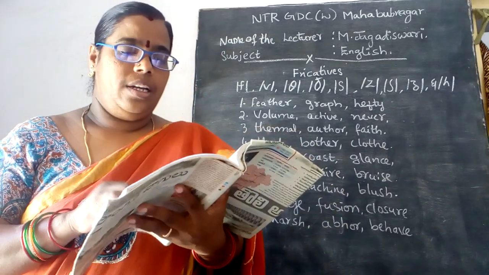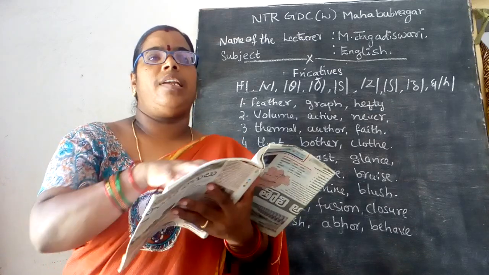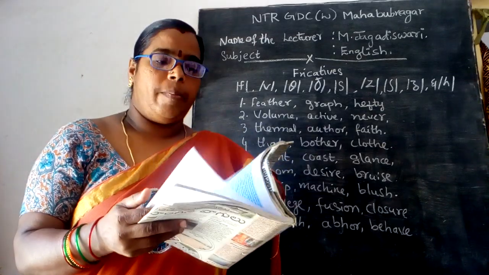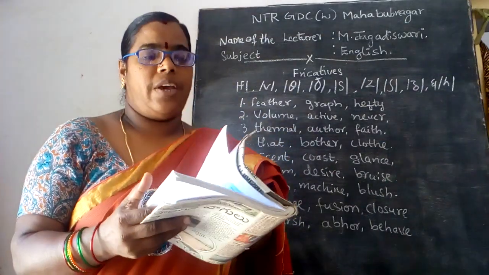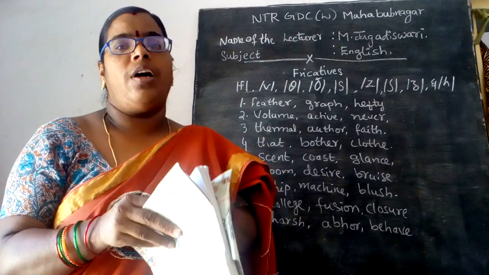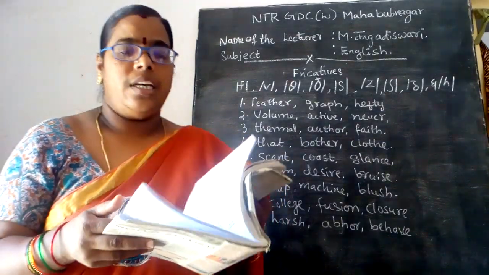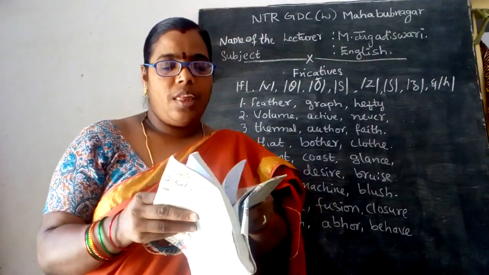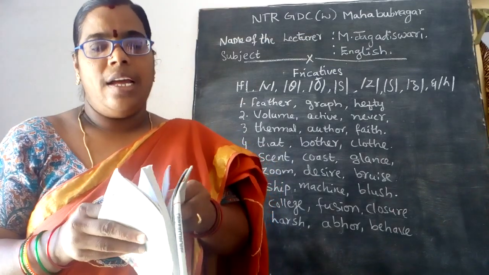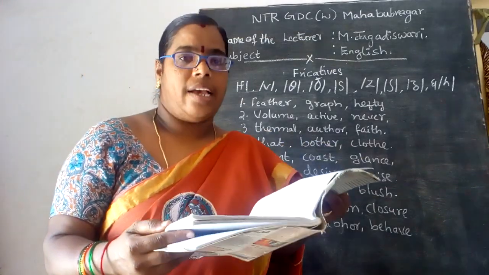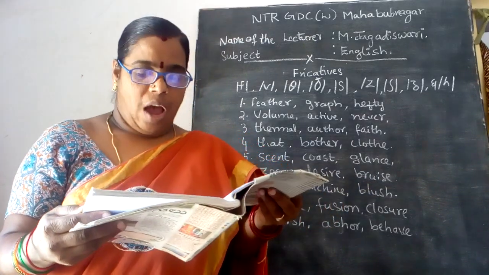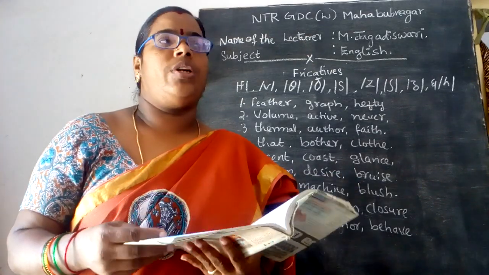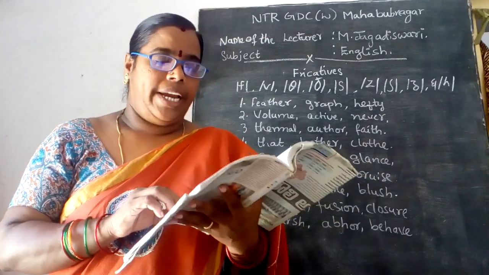Before that, in the previous lessons you have seen the IPA symbols. What are the IPA symbols that were given on page number 7? What are those symbols you have learned with the pronunciation of the words? Those are vowels and diphthongs, consonants, and the articulations of the sounds in the IPA table classified as plosives, fricatives, affricates, nasals, and approximants. Other than this, now we are going to study fricatives in this session.